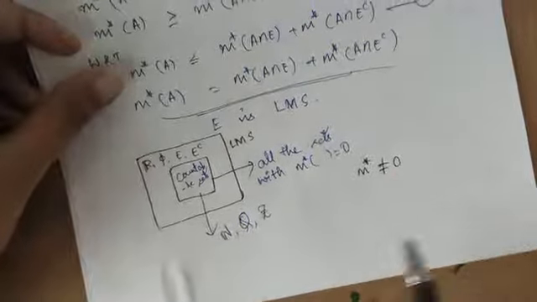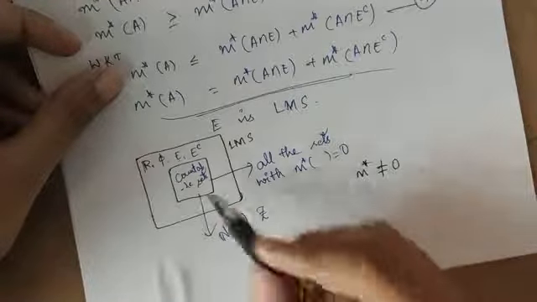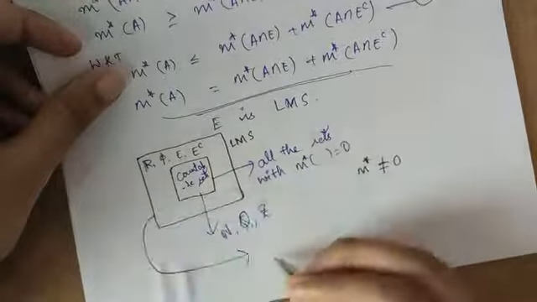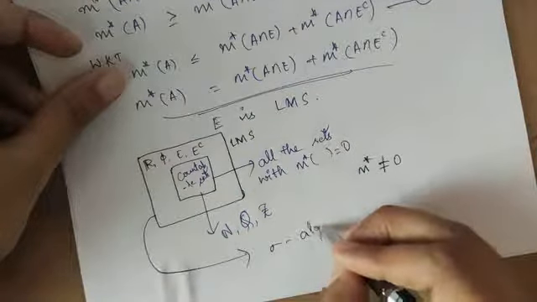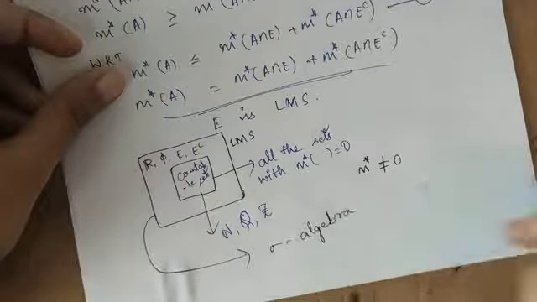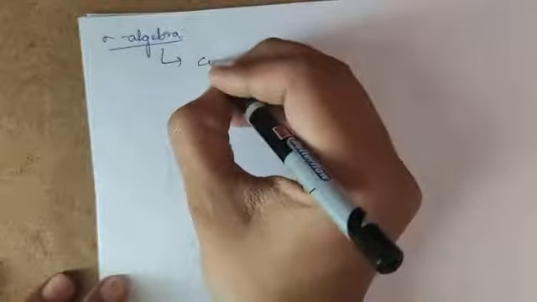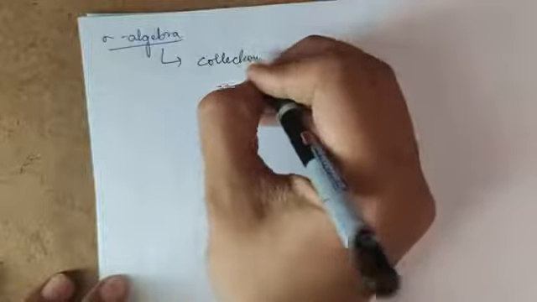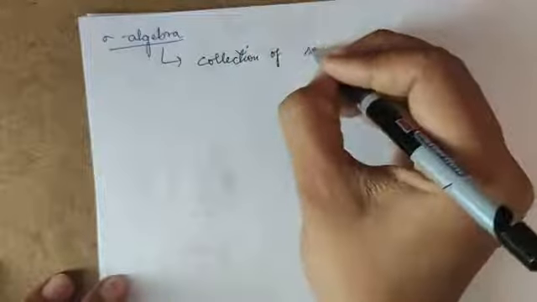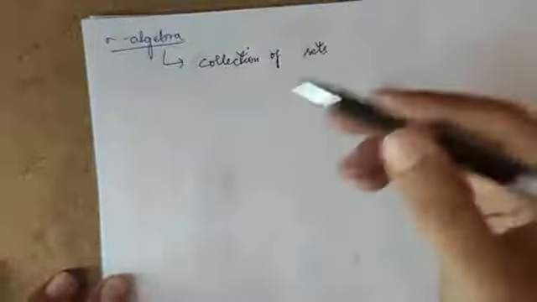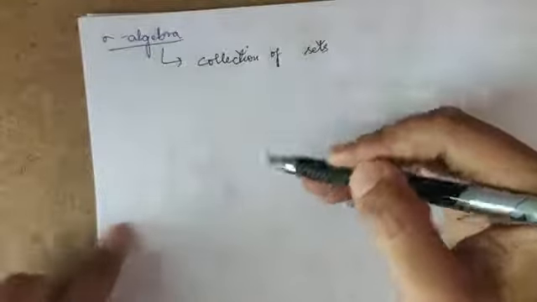Before searching for the answer, let's prove this box is a sigma algebra. A sigma algebra is basically a collection of sets which satisfies the following properties.